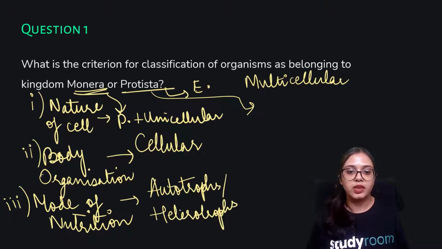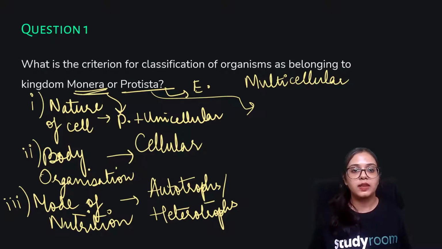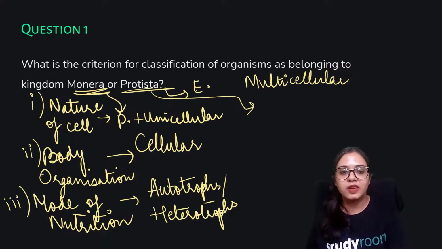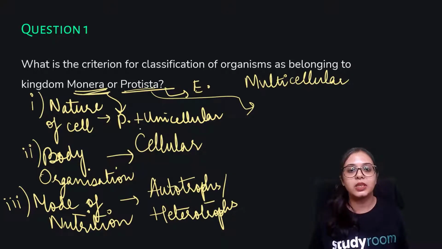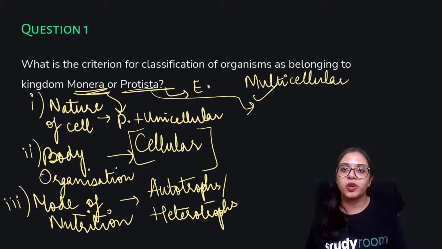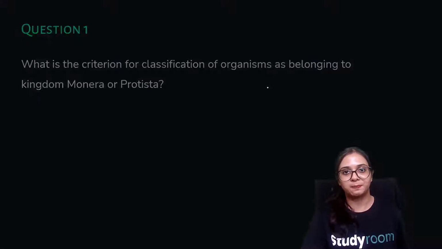So we have the nature of cell, where Monera is a prokaryote, Protista is the eukaryote. Body organization, this is unicellular or multicellular. So broadly speaking, the body organization under both Monera and Protista is at the cellular level. But since some organisms under the Protista are also multicellular, for those organisms the body organization could be at the multicellular level. Mode of nutrition in both of them is either autotrophic or heterotrophic.